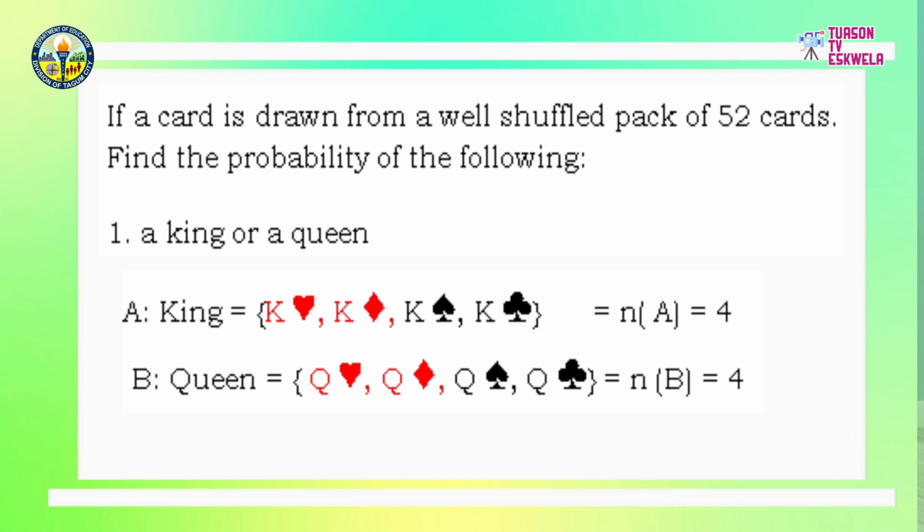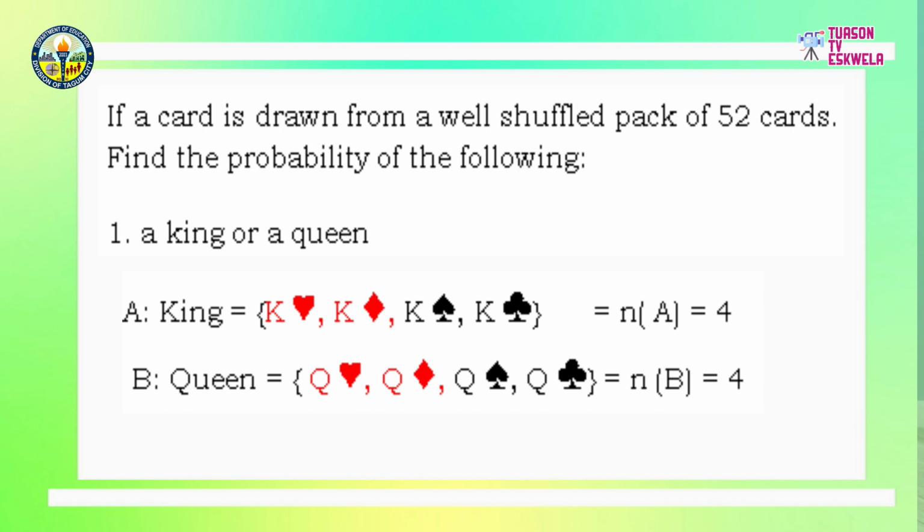Event B refers to cards which are queen. These are queen heart, queen diamond, queen spade, and queen clover. With that, N of B, or the number of outcomes in drawing a queen, is 4. Since drawing a king or a queen has no common outcomes, it is an example of mutually exclusive events.